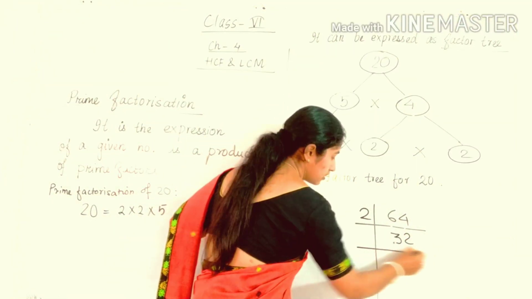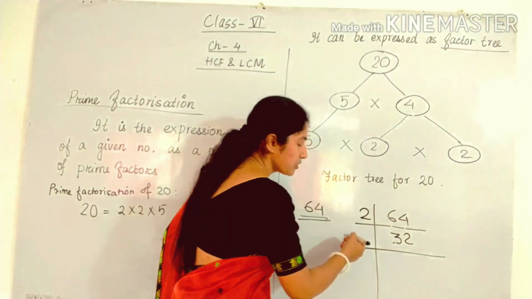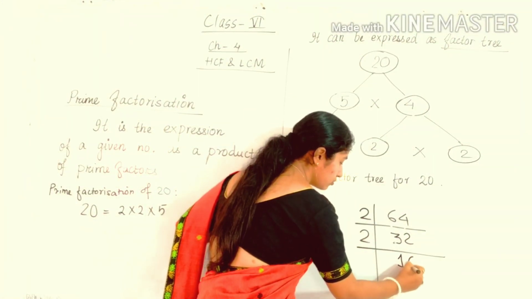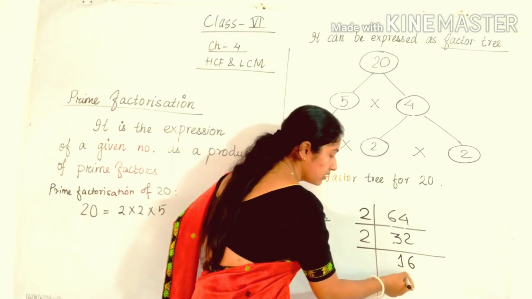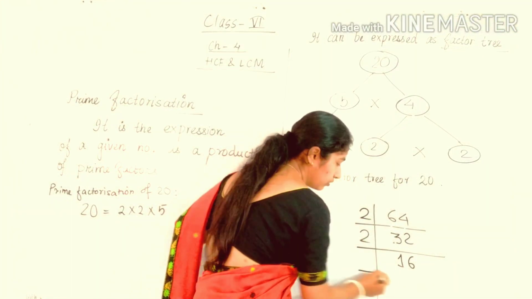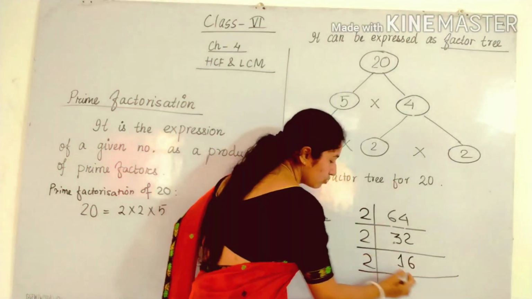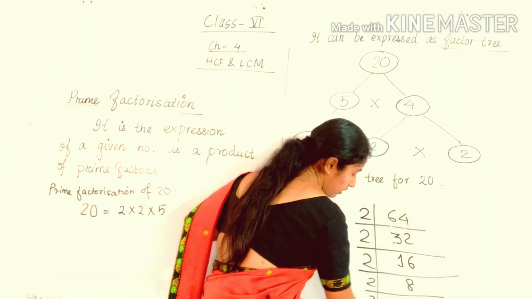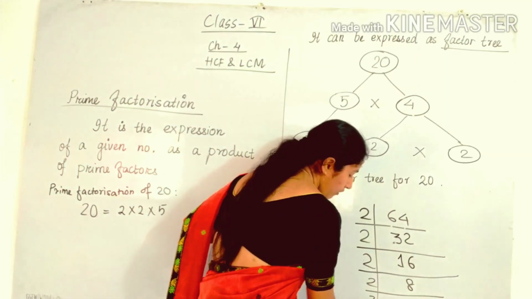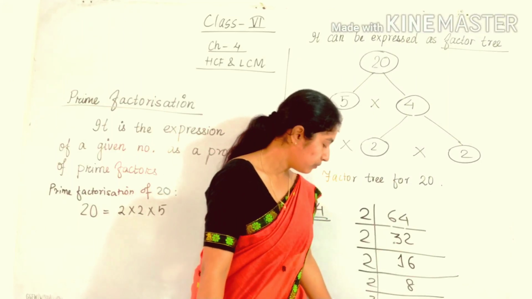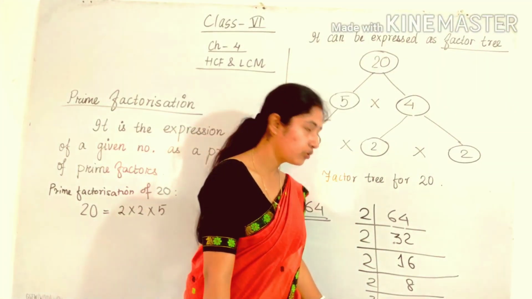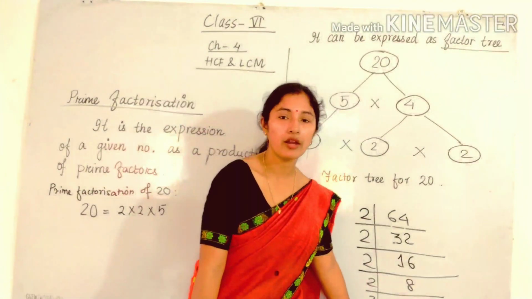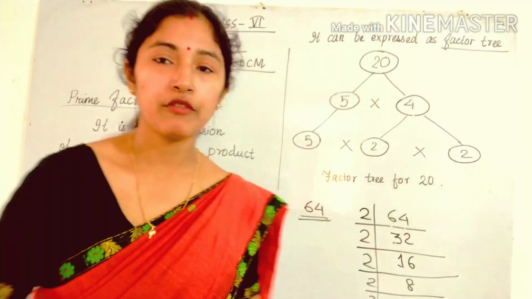Okay. So next, again see, this number is divisible by 2. So we can write 2 again. 2 1s are 2, 2 6s are 12. That is, 16 2s are 32. Again we can do it by 2. So 2 8s are 16. Again 2 4s are 8. Again 2 2s are 4. Again 2 1s are 2. You have to continue like this, continuously till we get 1. When we get 1, we have to stop.